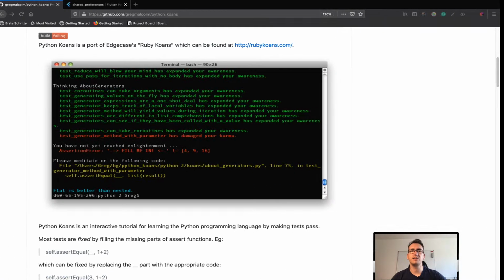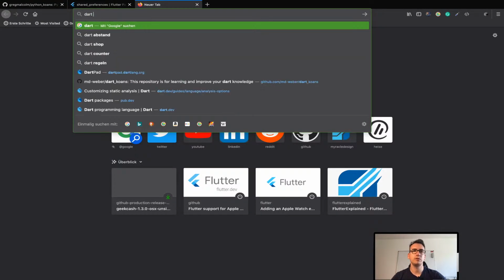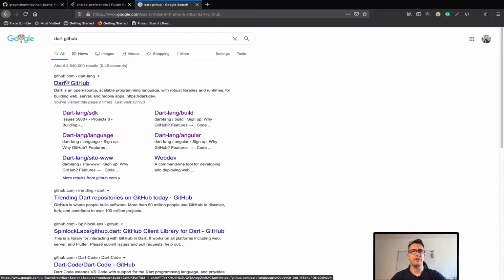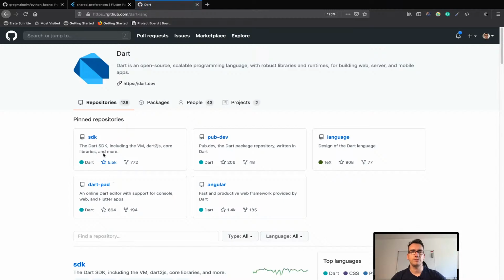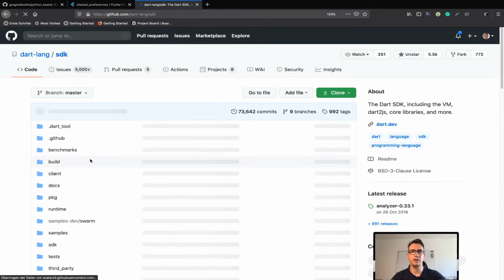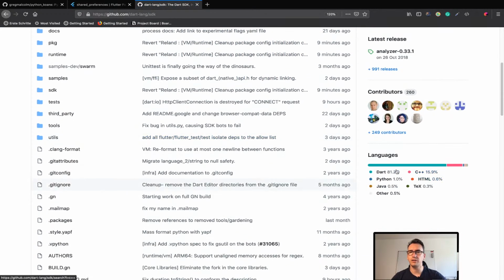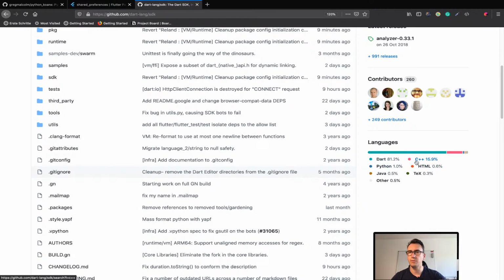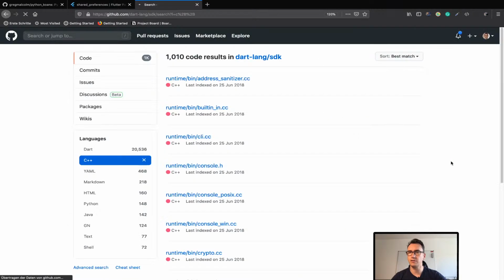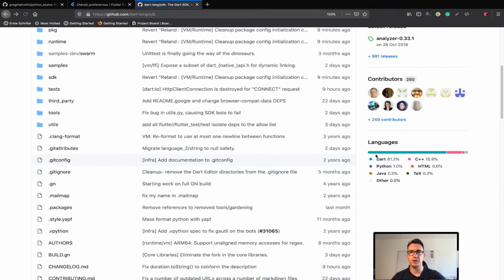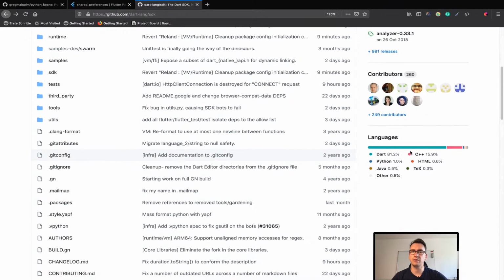Is Dart written in itself? Could be, I think so. Dart, GitHub. I think there we can find everything about that. And if we take a look into the SDK, it looks pretty much like Dart. So it is written in itself, Python a little bit, mostly C++ is interesting. So there's still a lot about that, but that's for sure because we have to surround that to the other channels, right?